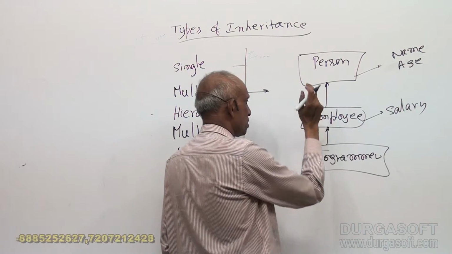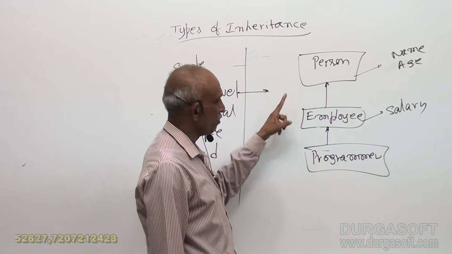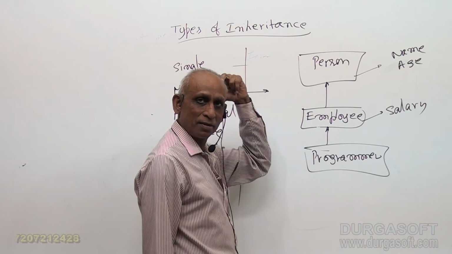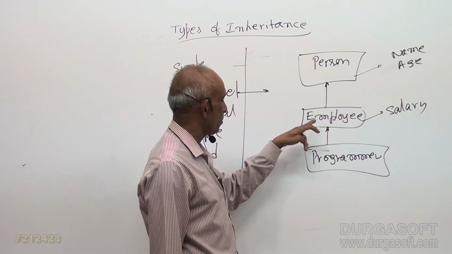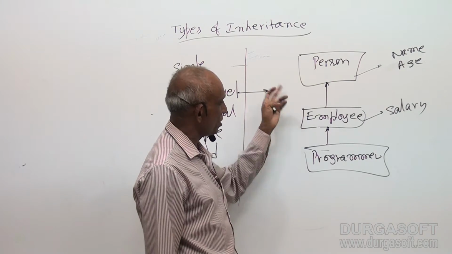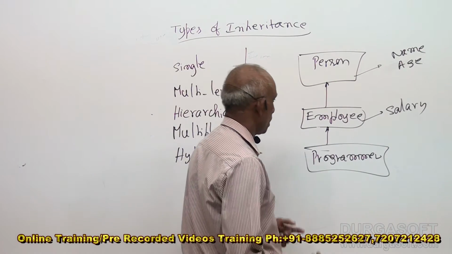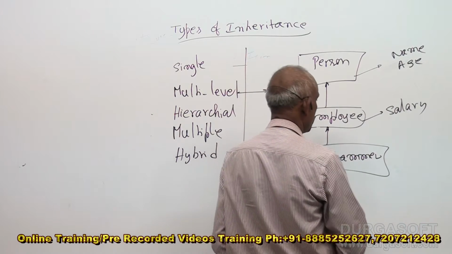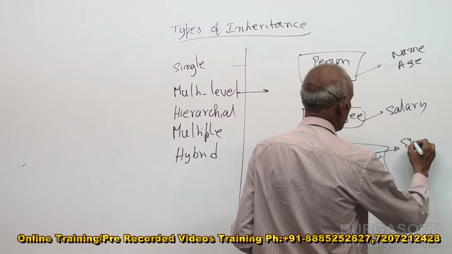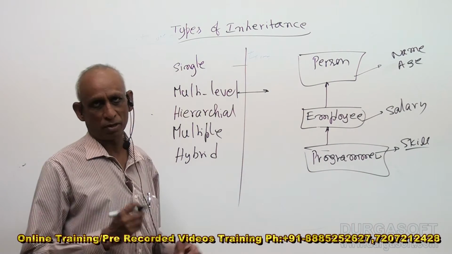So every employee is a person. Additionally, employee has a salary. A person need not be an employee, but an employee is a person. So a person has a name and age. Employee additionally has salary. Now what is a programmer? A programmer is also an employee. So he has salary plus, let us suppose, some specific skill: C++, Java, whatever. Oracle.